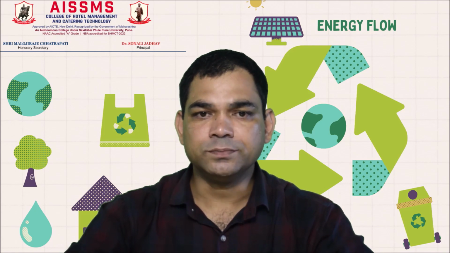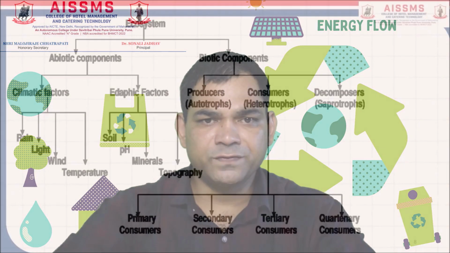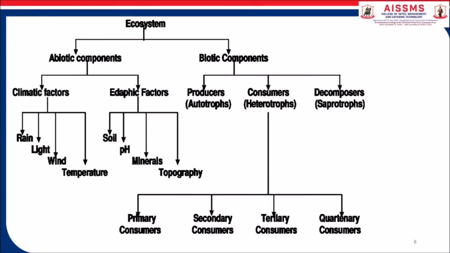Components of ecosystem. Underneath the ecosystem, there are abiotic components. Under the abiotic components, climatic factors are included. Under climatic factors, rain is there, light is there, wind is there, and temperature is there. Then the second part under the abiotic component, that is edaphic factors, that is soil, pH value, minerals, and topography.